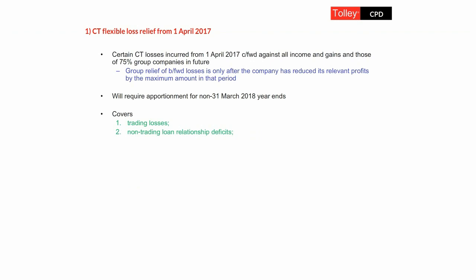You can also flexibly relieve brought forward non-trading loan relationship deficits. The most common example of that is going to be where your client company has borrowed money, for example, to buy an investment or to buy an investment property. The interest expense on that loan will be a non-trading loan relationship expense, and the only type of non-trading loan relationship income a company would have would be typically bank interest or building society interest, and not very much at the moment, I would guess.